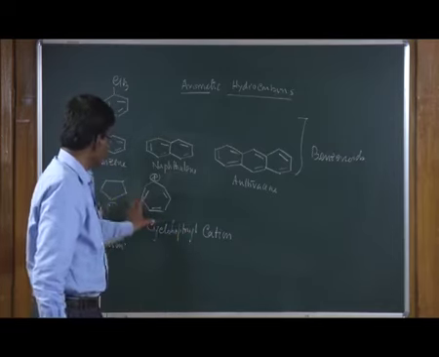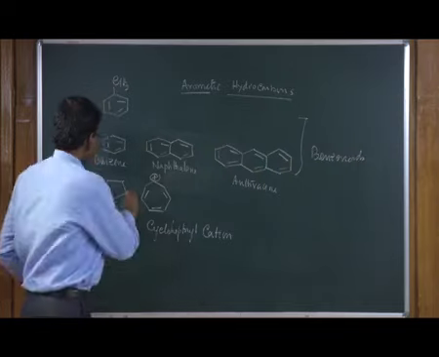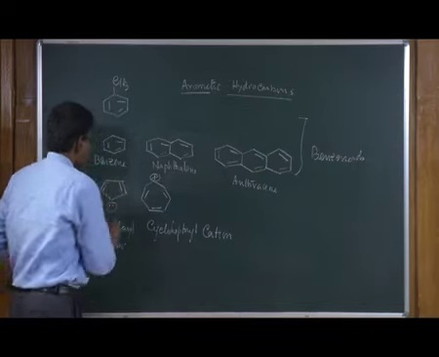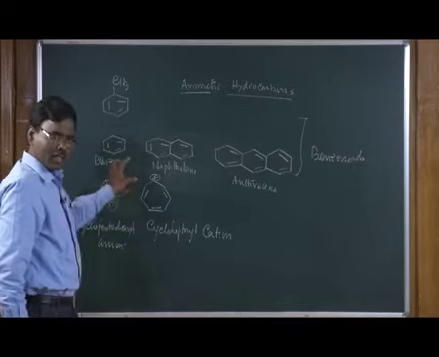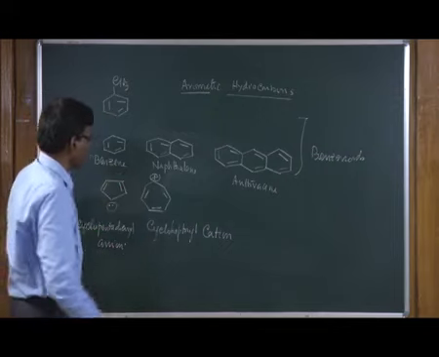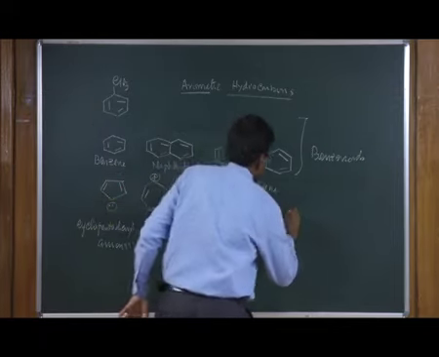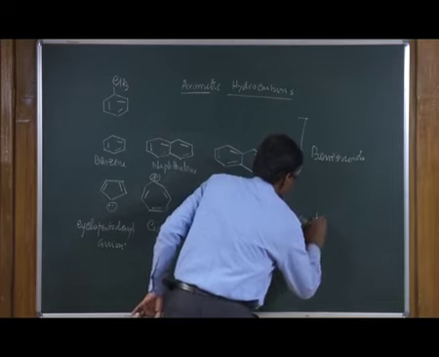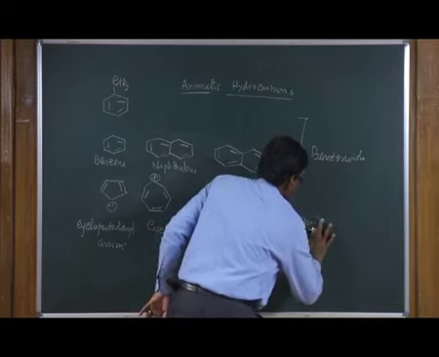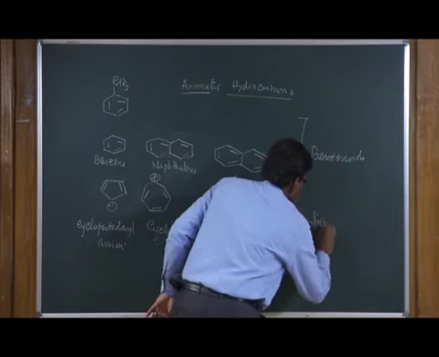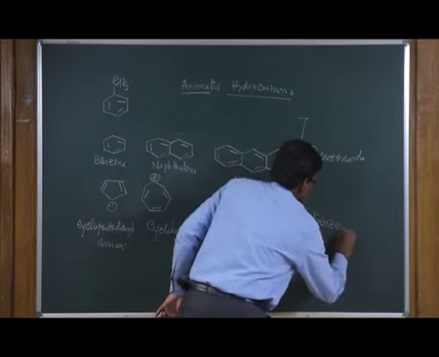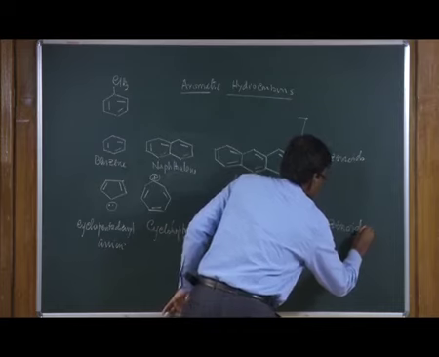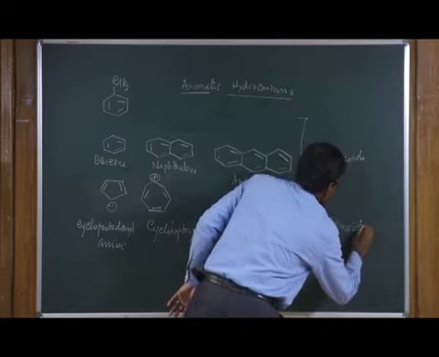The other compounds are aromatic, but they do not have a benzene ring. These are called non-benzenoid aromatic hydrocarbons.